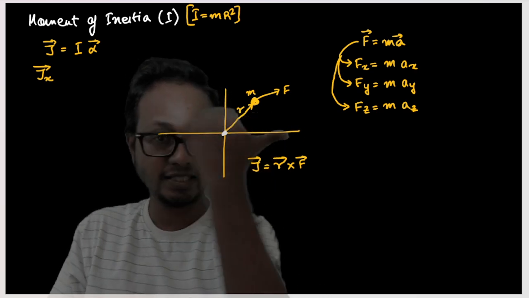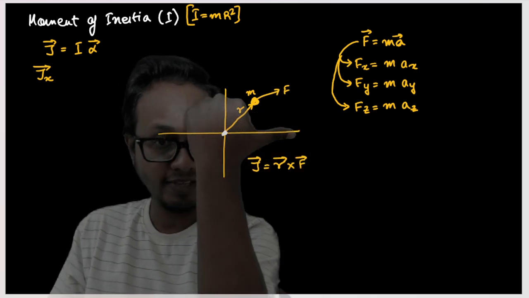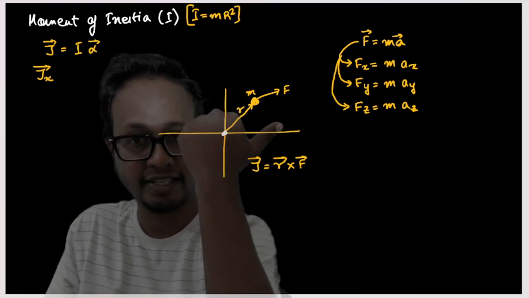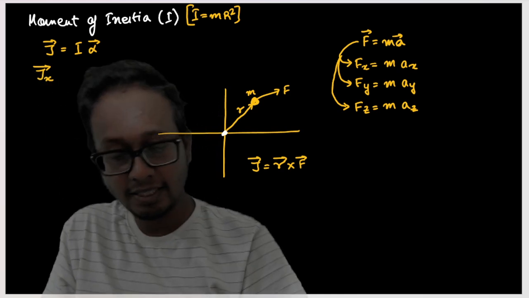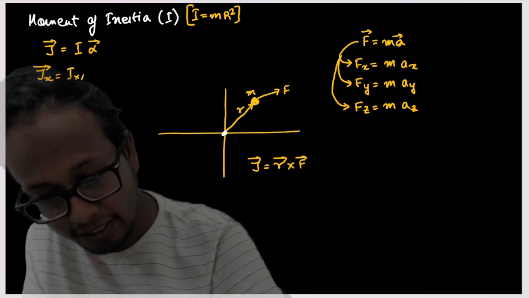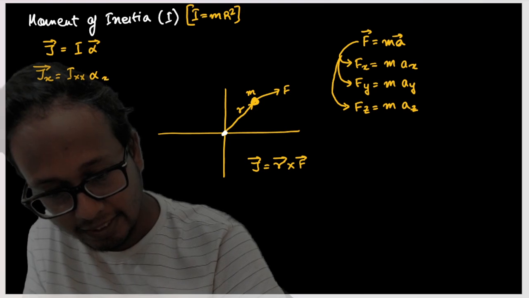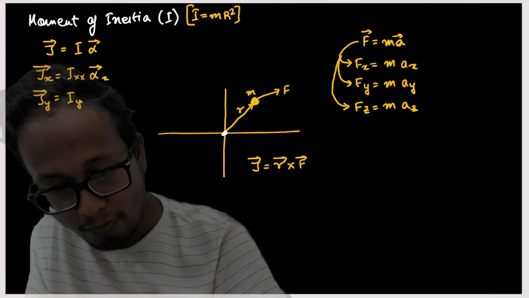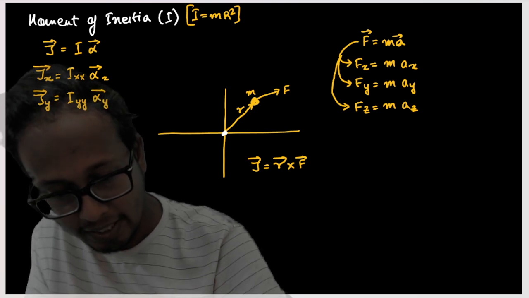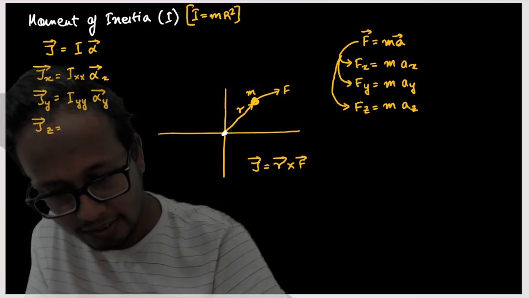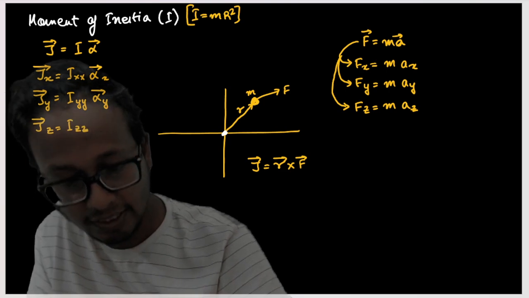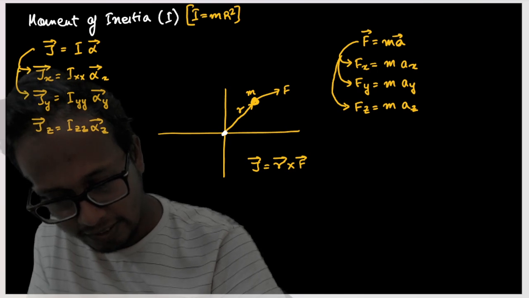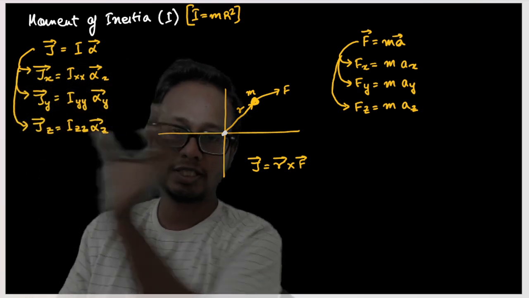Do not mean torque in this direction doesn't mean this force. Torque is an axial vector, and angular acceleration is also an axial vector. Almost everything that you deal with in rotational dynamics is an axial vector. So torque in x direction is equal to x moment of inertia into angular acceleration in x direction. Torque in y direction is equal to y moment of inertia into angular acceleration in y direction, and torque in z direction is equal to moment of inertia about the zz axis into angular acceleration in z direction. Now can you find the difference and similarity between these two equations, this equation and this equation?